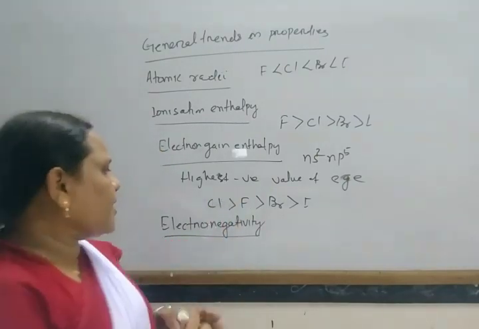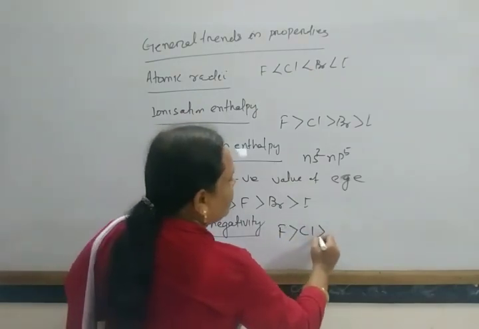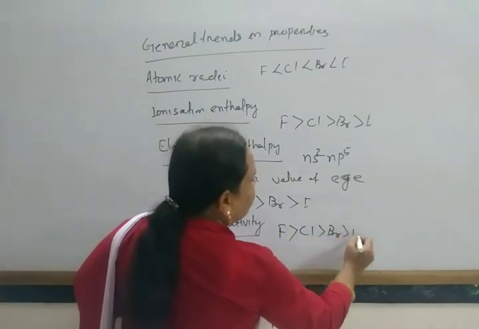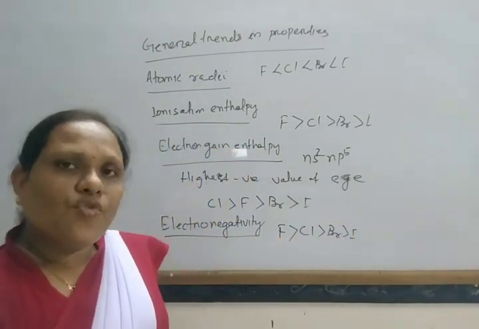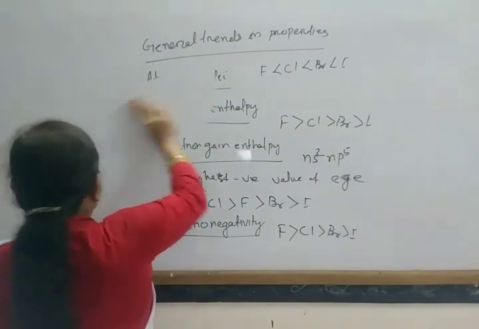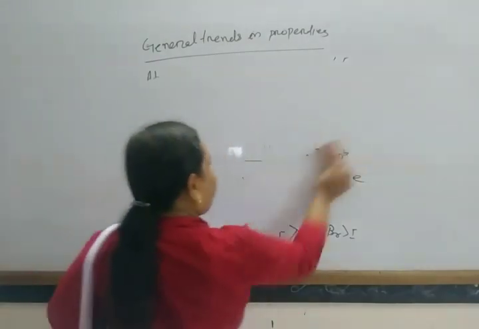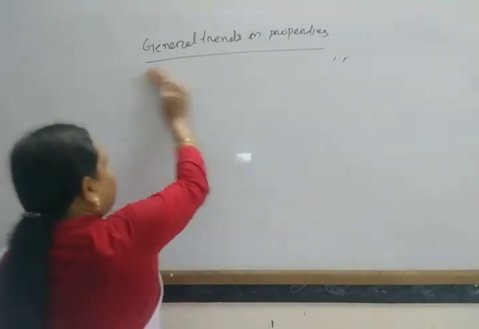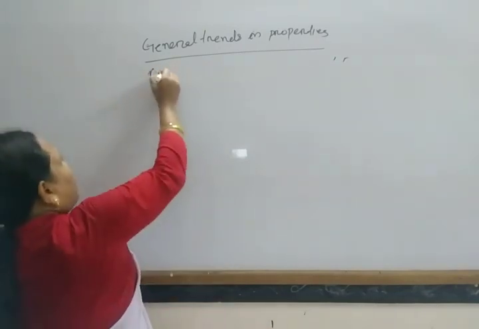Okay, so the electronegativity value varies: fluorine has the highest, then chlorine, then bromine, then iodine. In this way, the electronegativity value varies. Next, come to another property, that is color.